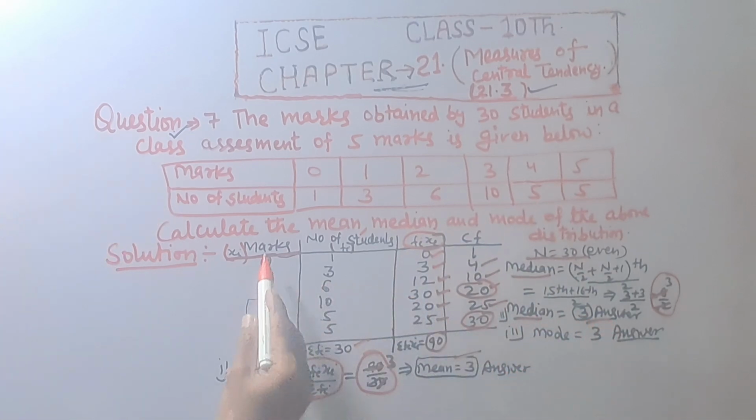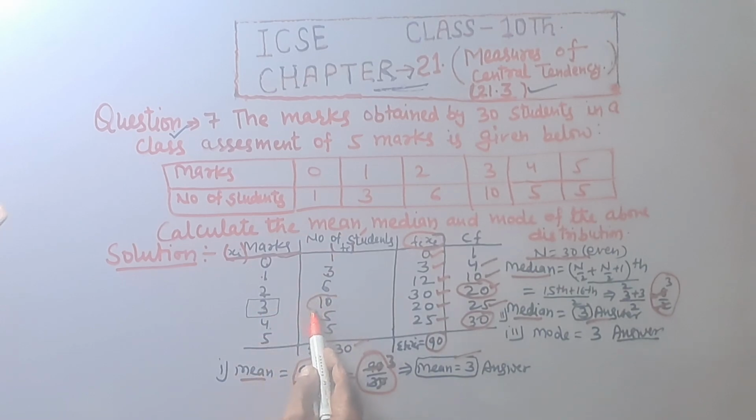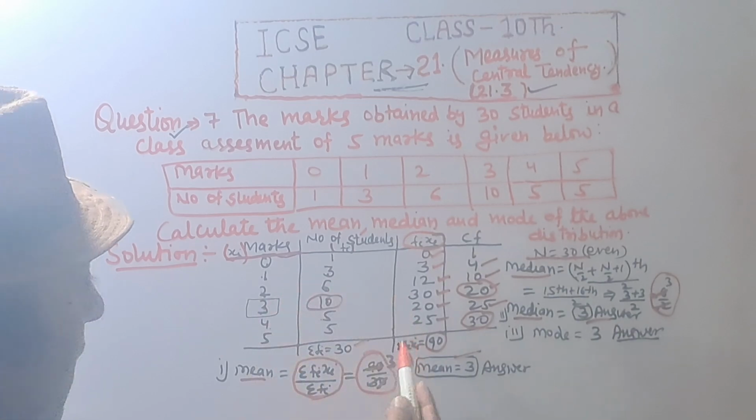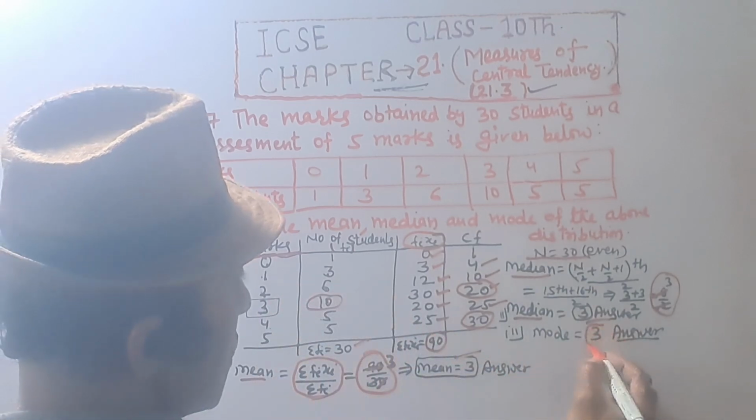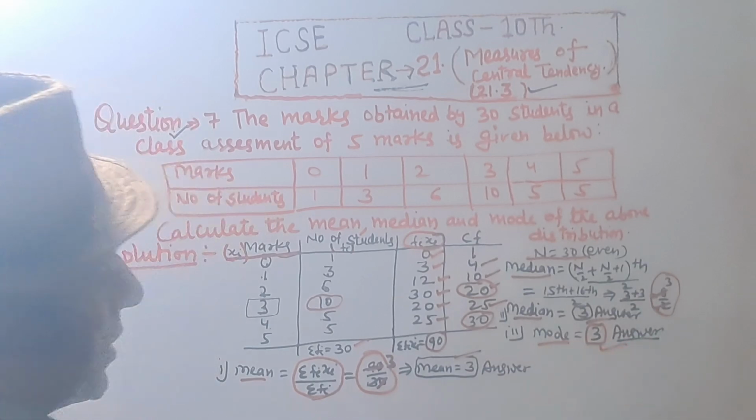And mode, in frequency, 3 lies maximum times, that is 10 times. 3 occurs maximum times. So mode is equal to 3, answer.